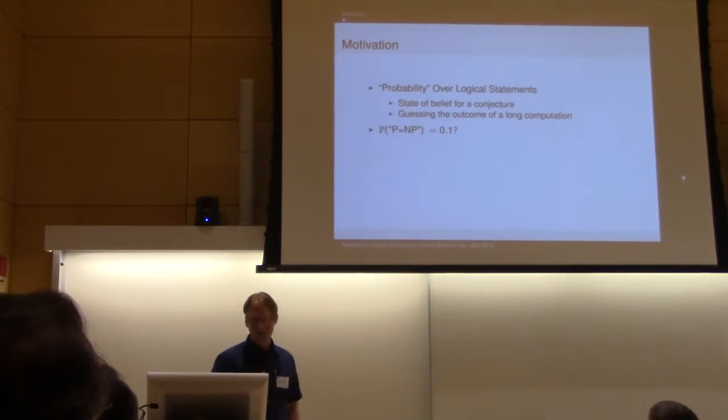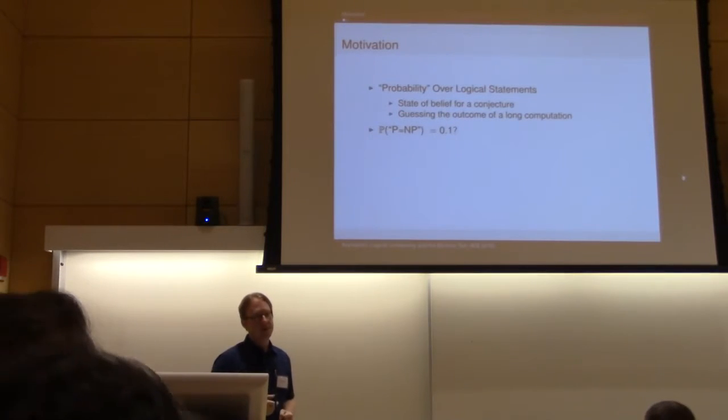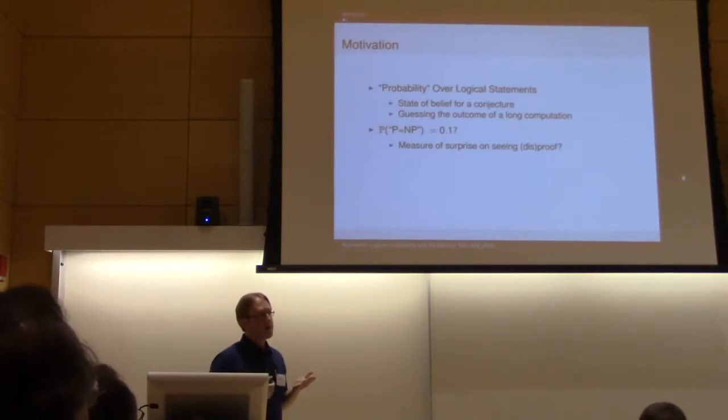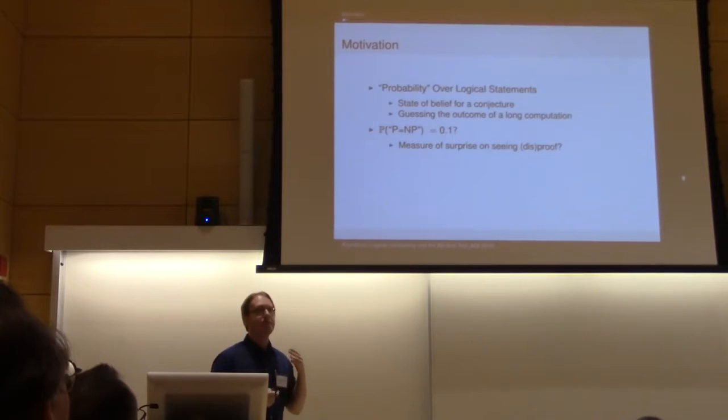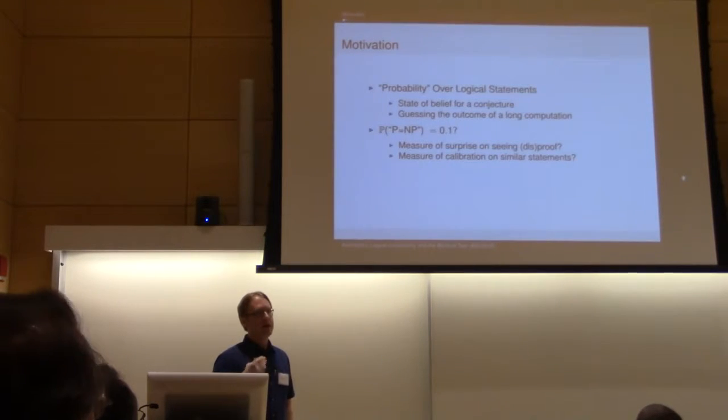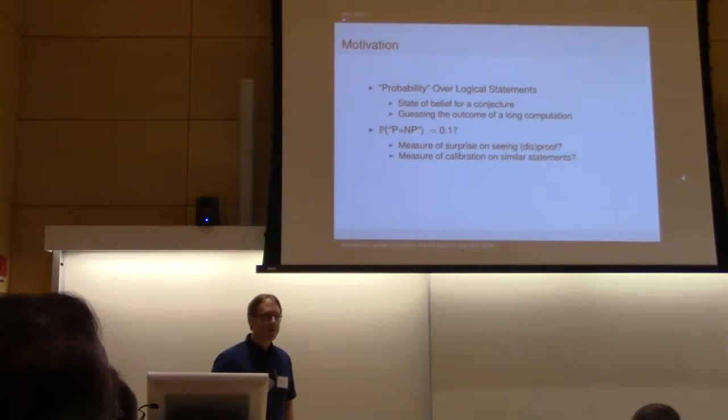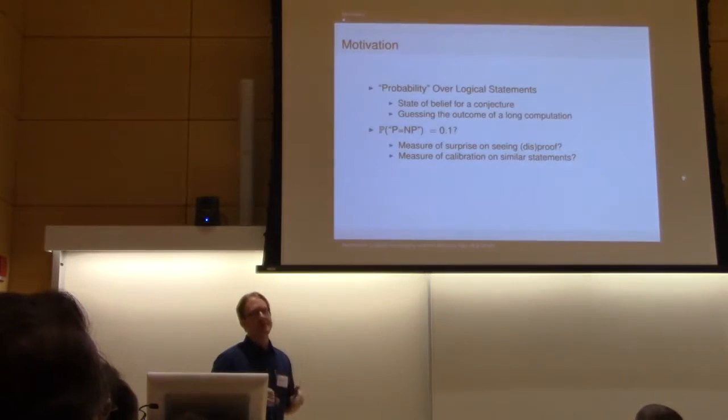So if I say that this probability is 10%, well, one way to look at that is maybe I'm saying I'd be significantly more surprised to find out that there was a proof that this was true than to find a proof that it was false. And possibly, if you have some logical uncertainty system and it makes a lot of statements of this type, maybe I can measure its calibration, and if it says that something has 10% probability, then 10% of those turn out to be true.